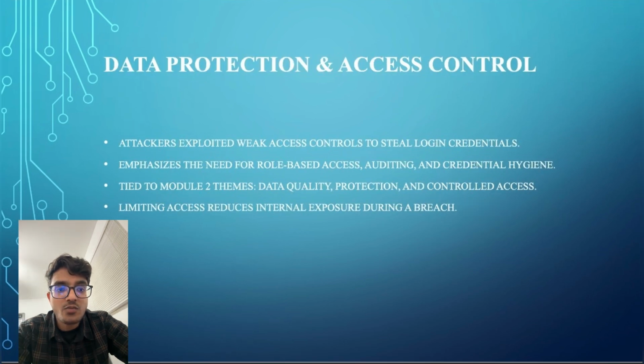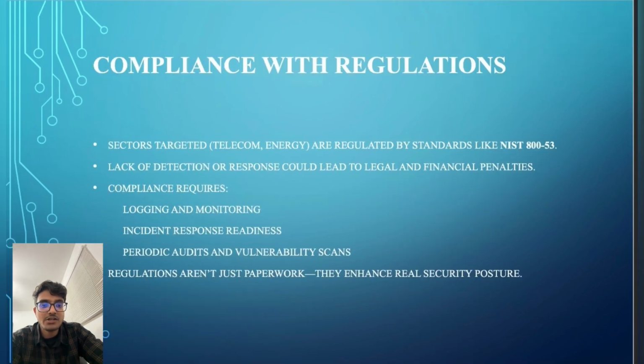Protection and access control. Volt Typhoon used stolen usernames and passwords to move through the system, and even if the attacker didn't target personal data, he could have. If the attacker can move freely, they can eventually reach sensitive information, whether PII, trade secrets or national infrastructure details. So this connects to our module on data, and the goal is to ensure that the right people have the right data, nothing more, nothing less.